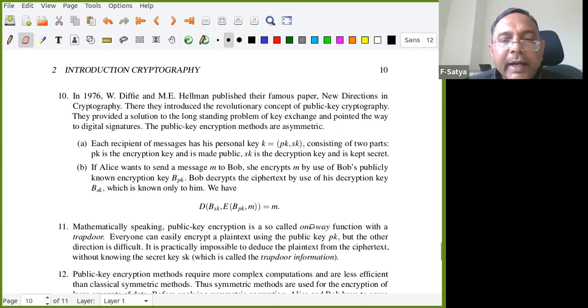So each person has a key, and now the key has two parts, public key and secret key. As the name suggests, the public key is made public, everyone can get it. There is no secrecy. Whereas the secret key is secret, it is with the particular person. So that means each person has one public key and one secret key.